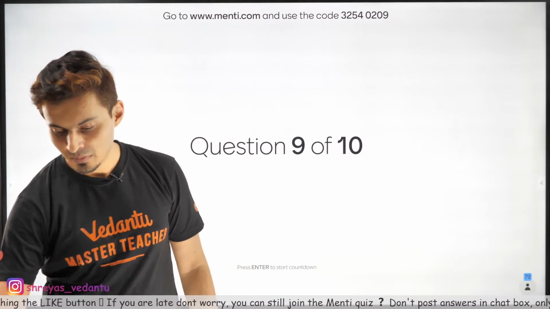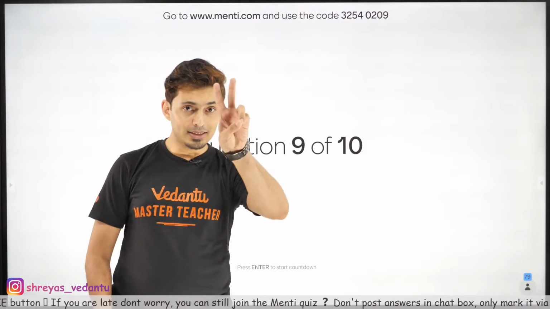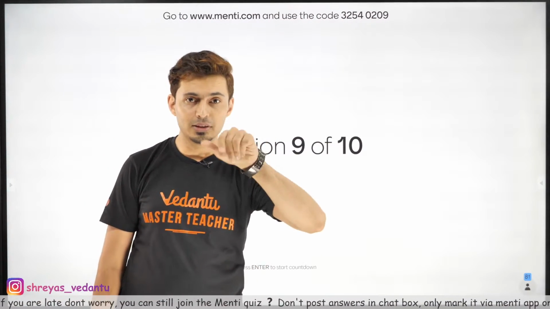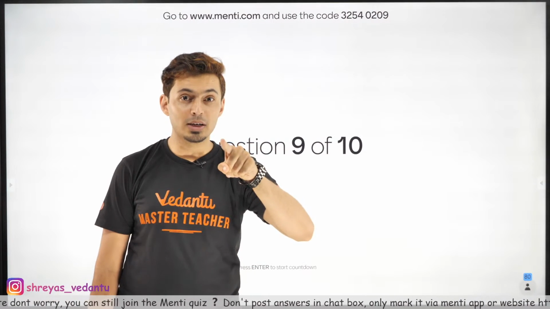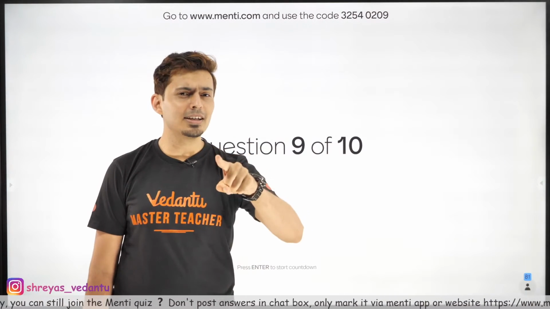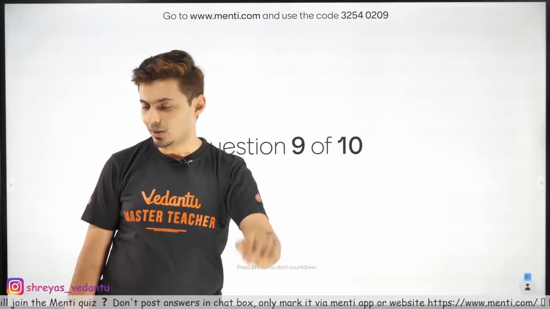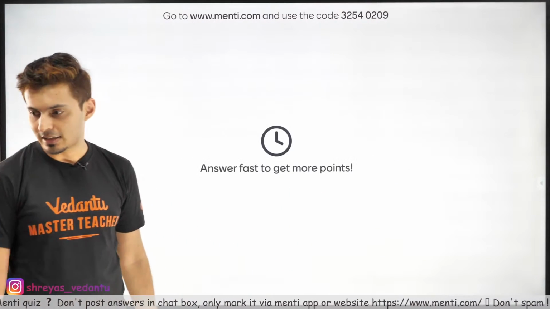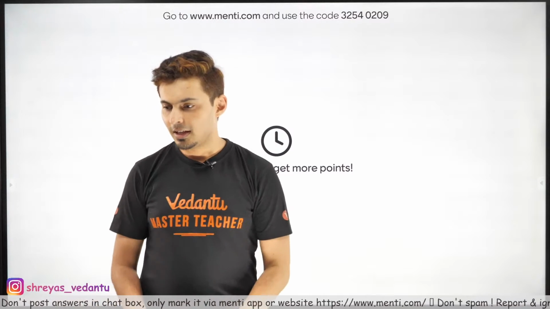Now this question, 2 vectors are given. You have to find the angle between these 2 vectors. Do you remember how to find the angle between 2 vectors? I just did it in our last class, in case you have forgotten. And here comes the question on your screen. Second last question, up. There it is.